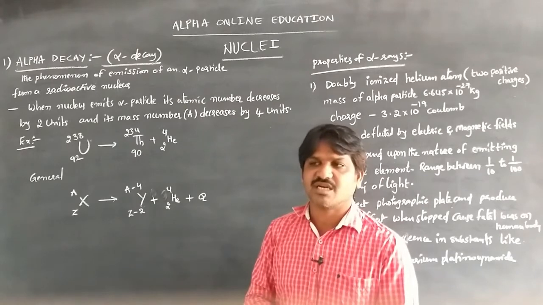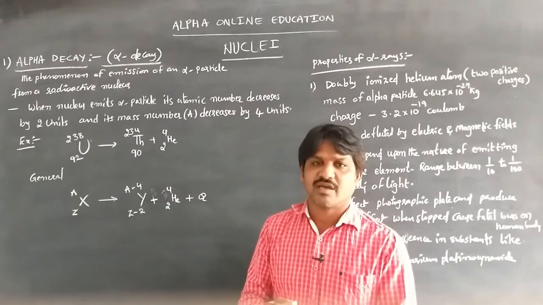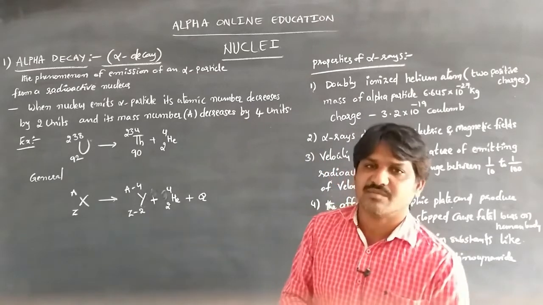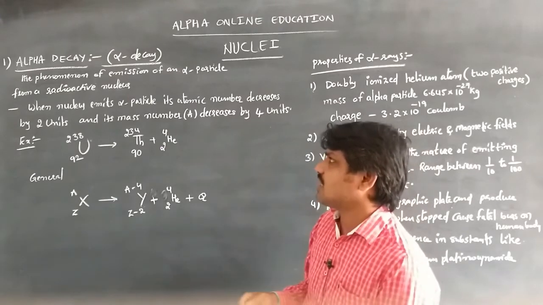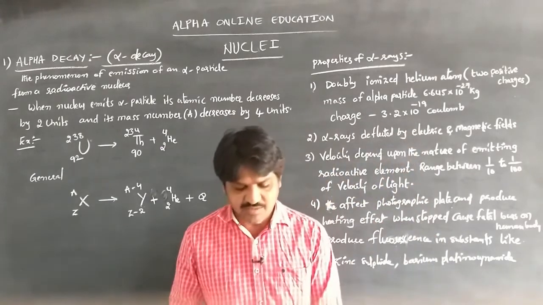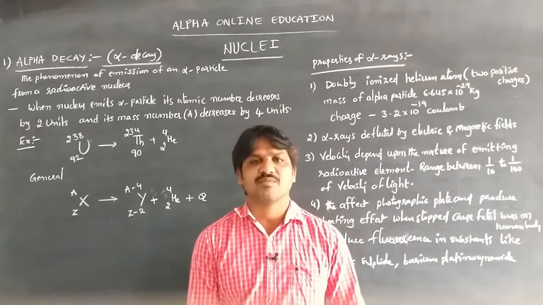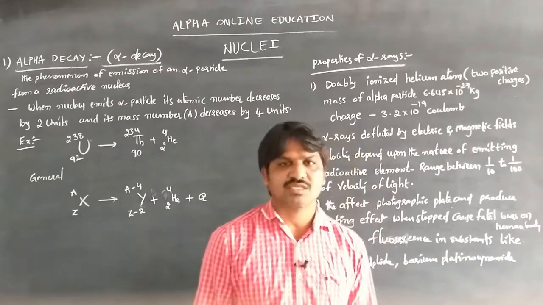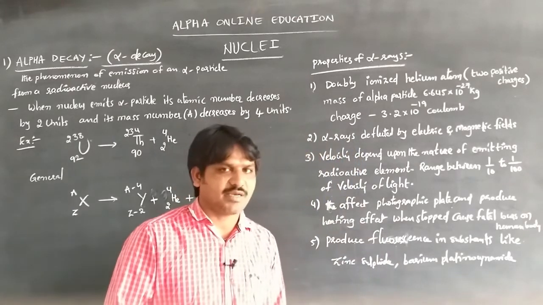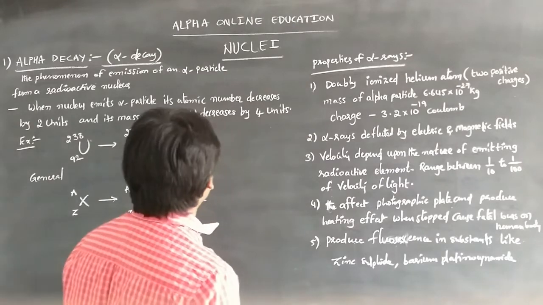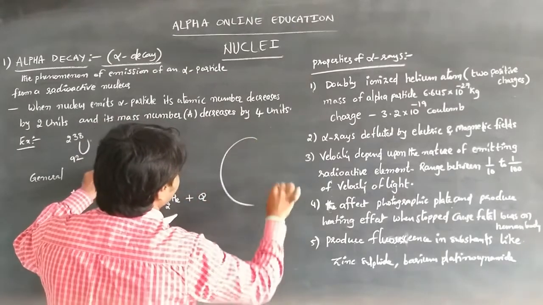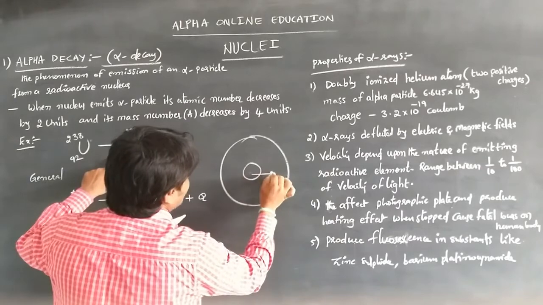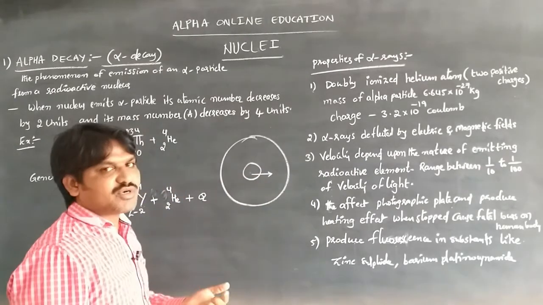Heavy charged particles: if a helium atom is ionized and the electrons are removed, then we get alpha particles. Now, the atomic number is the number of protons in the nucleus, and the atomic mass number is the number of protons and neutrons in the nucleus. When the nucleus disintegrates and emits an alpha particle, two protons are emitted.